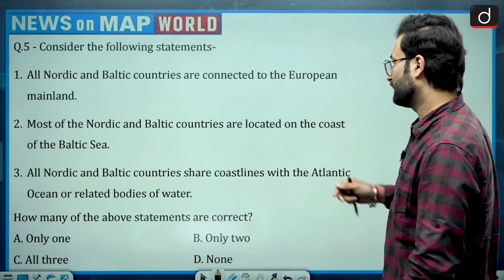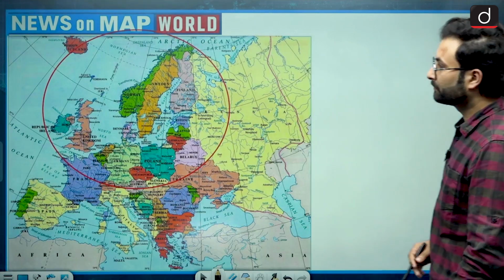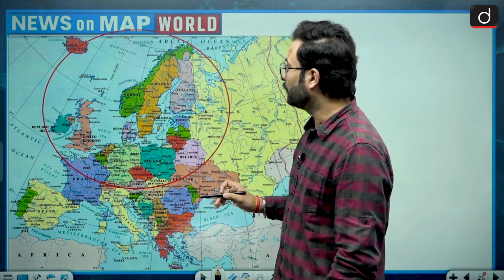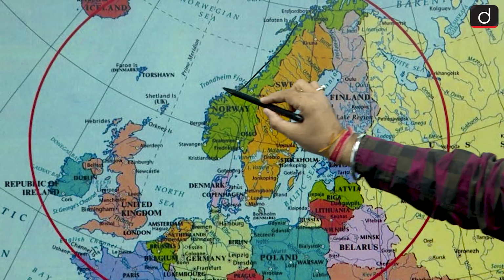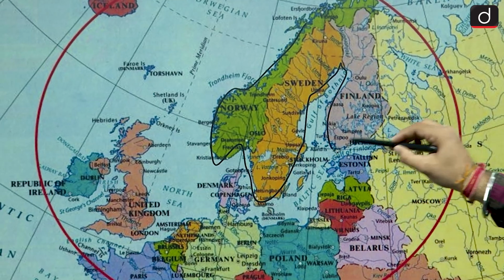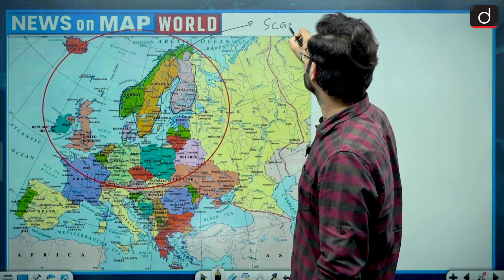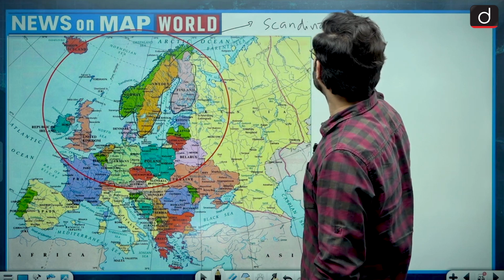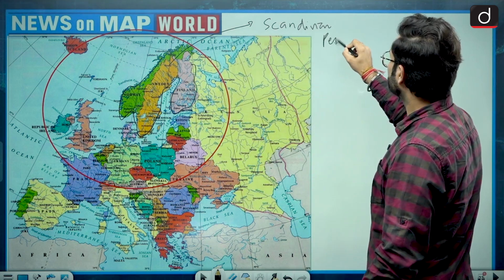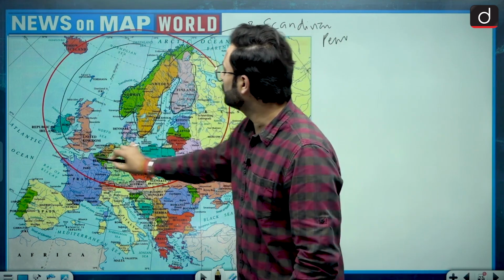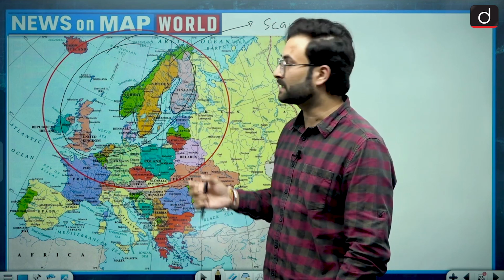Let's have a look at the map. This is the region we are talking about right now. This particular area here is a peninsula, the Scandinavian peninsula. This particular region is considered Scandinavia, the Scandinavian region.